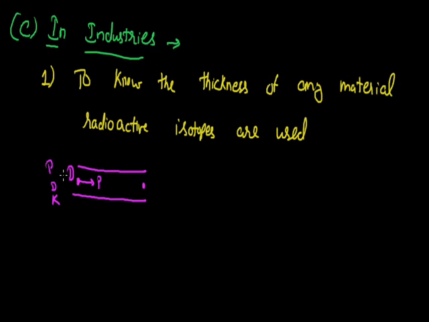Now at the last corner of this diesel, we will be placing a radioactive element, and when this radioactive element reaches the other end, it will indicate that diesel has been passed through this line, and now you can send another petroleum product. So that's the next utility of these radioactive isotopes in industry. When a single pipeline is used to transfer more than one petroleum product, we will be using these radioisotopes.